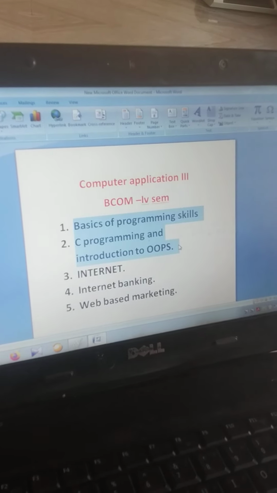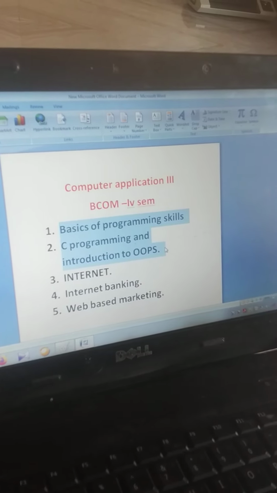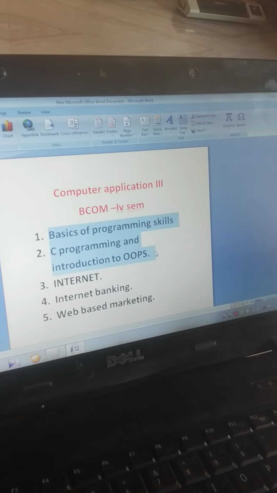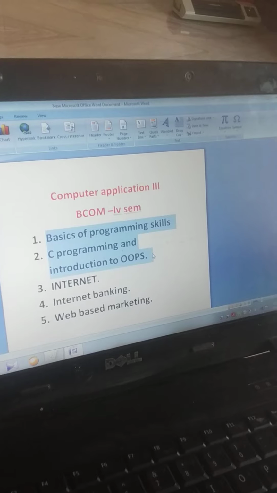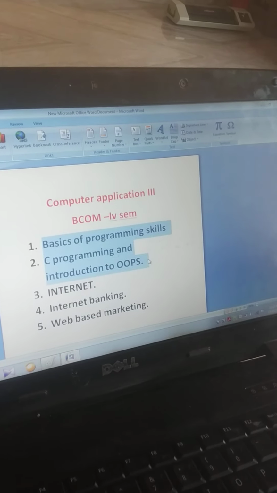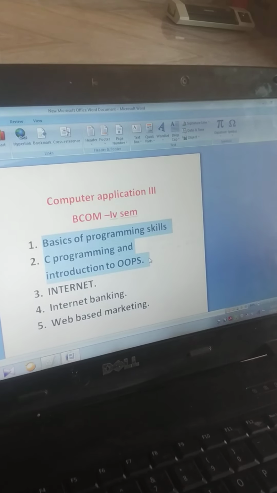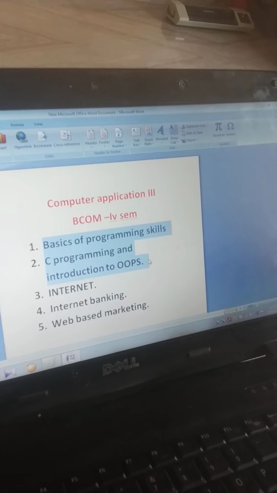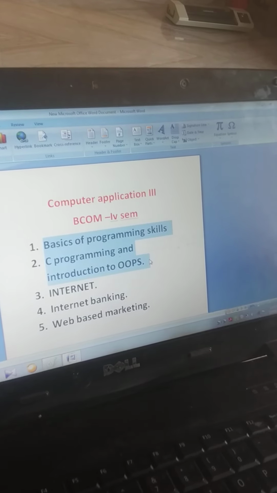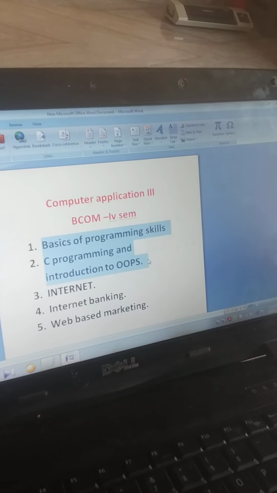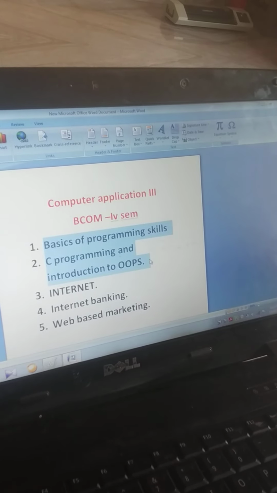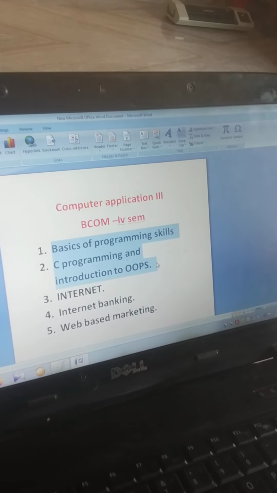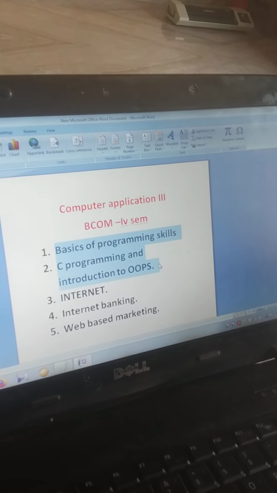There is a standard way of writing: how to write an algorithm, how to write a flowchart, how to write any kind of syntax, how to write C programs. There are methods, there are formats you can use. So with respect to programming they are very standard and very important, and you need to give importance to these chapters while studying.